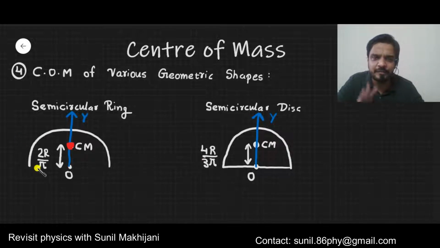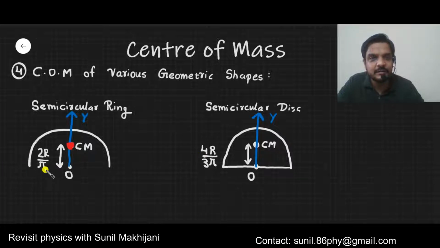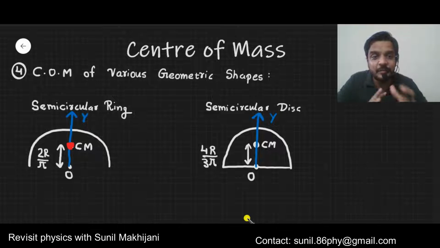So I would suggest you first remember 2r by pi. In this term, see the numbers present in the numerator and denominator. In the numerator 2 is present, in the denominator 1 is present. Both numbers increase by 2, meaning 2 becomes 4 in the numerator, and in the denominator 1 pi becomes 3 pi. So it becomes 4r by 3 pi. This is how you have to remember it. So semicircular ring and disc is clear.